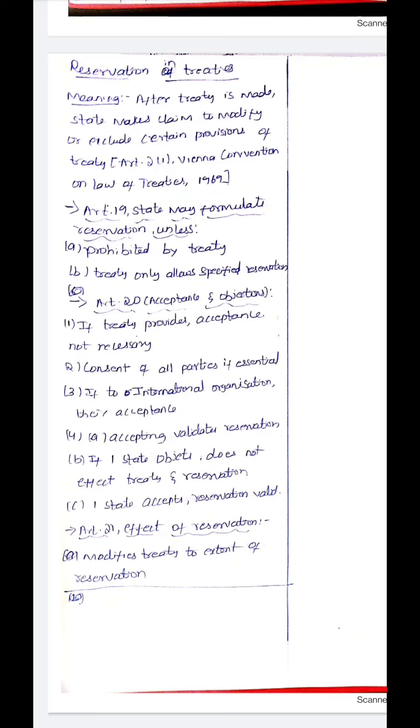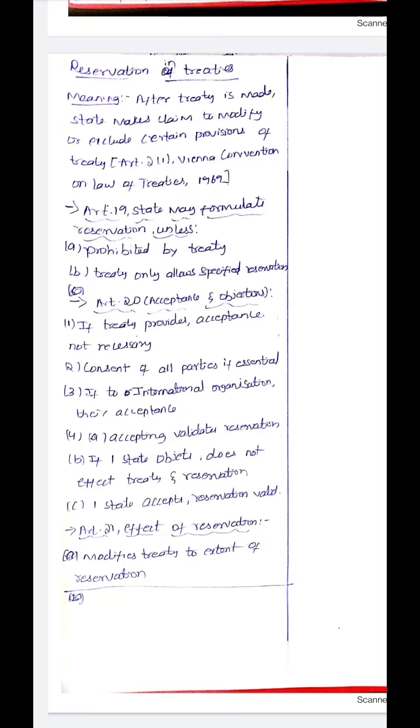Article 20 says about acceptance and objections to reservations. If the rules of the treaty mention that states can make reservations, then the acceptance of other states is not necessary. Consent of all parties is essential if the treaty specifically mentions that for reservation, consent of all parties is essential; then the state who is reserving should take consent of all the parties. If an international organization is involved in the treaty, then the state making reservations should compulsorily take the acceptance of the international organization.